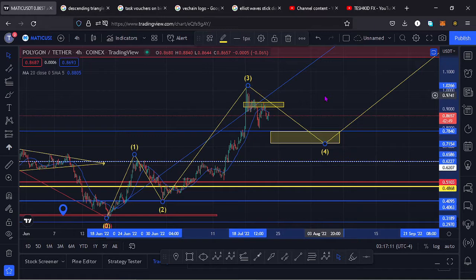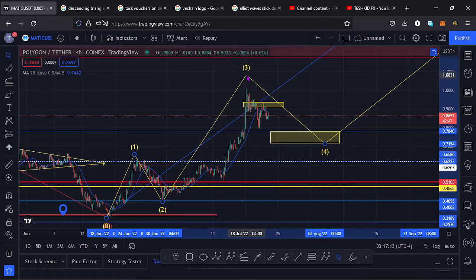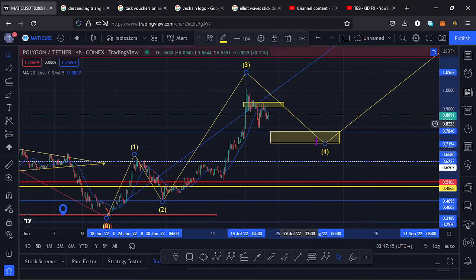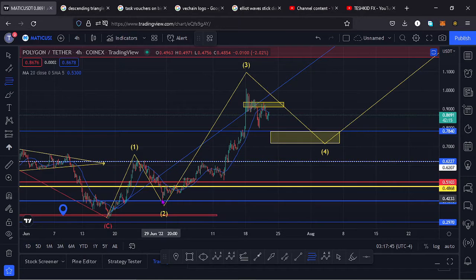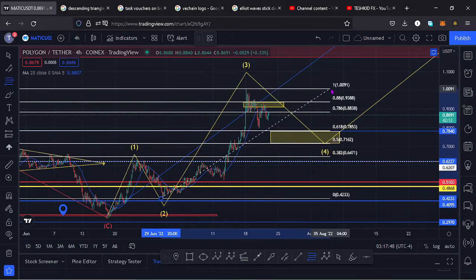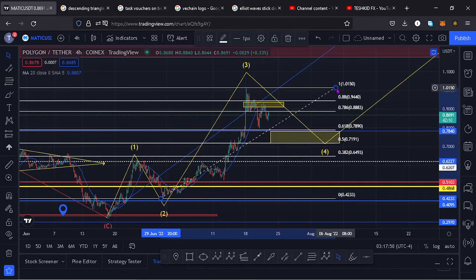And for that wave 4, we can also try and get target areas so that we can now start moving to the upper side in a wave 5 to complete that higher count Elliot wave 1. So if I use the Fibonacci to connect the high for the wave 3 to the low at the end of that wave 2, connecting the low for that wave 2 down there to the high for the wave 3, that gives us the minimum retracement for that wave 4 to the lower side,